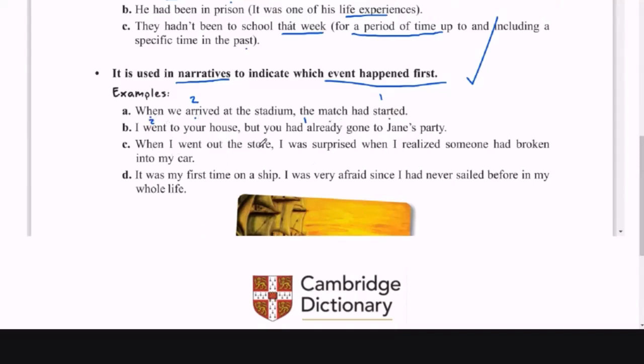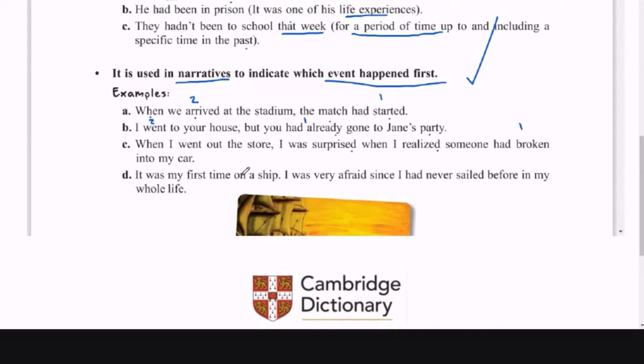When I went out to the store, I was surprised in the past, and I realized in the past that someone had broken into my car. So this action happened first. Antes que me di cuenta y antes que me sorprendí. Before I realized and before I was surprised, someone had broken into my car. And that's the same example.